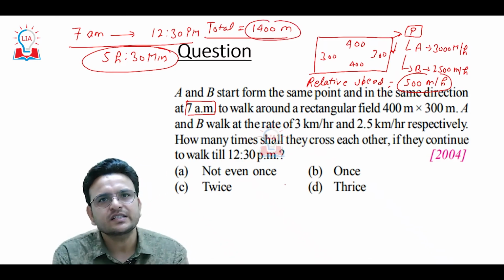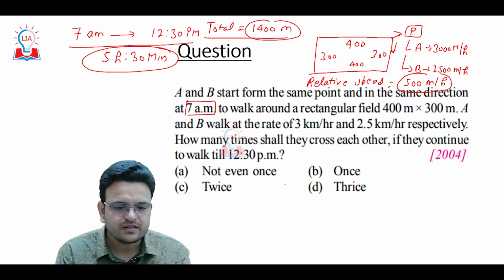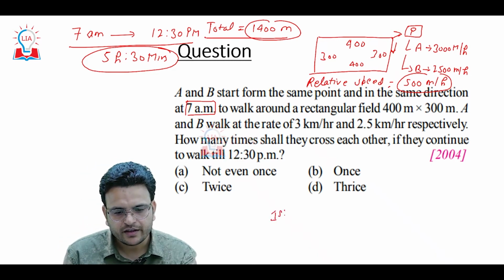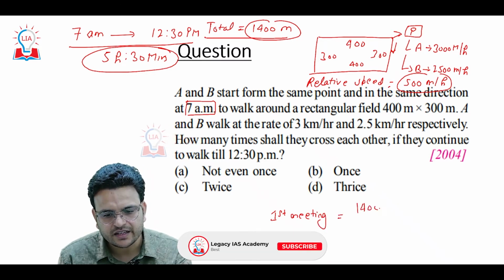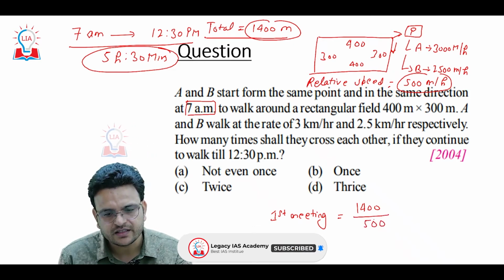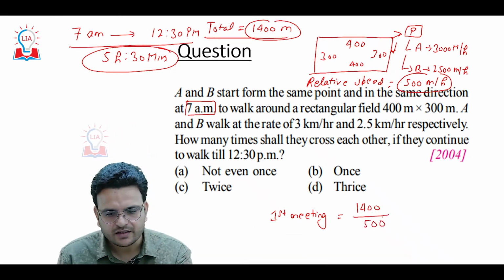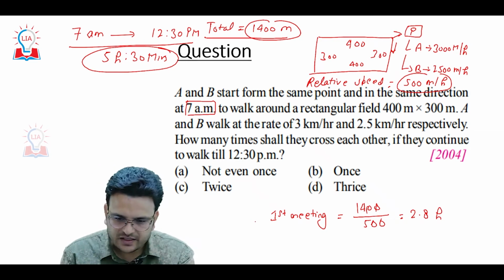So the time taken by A and B to meet the first time, in the first meeting, will be 1400 meter upon 500 meter per hour, so it will be 2.8 hours.